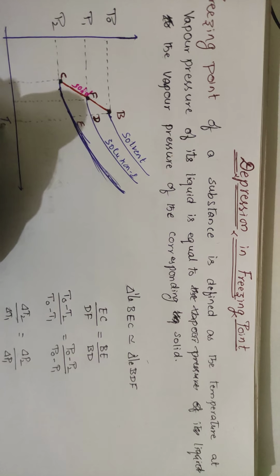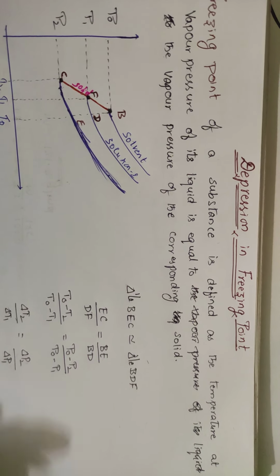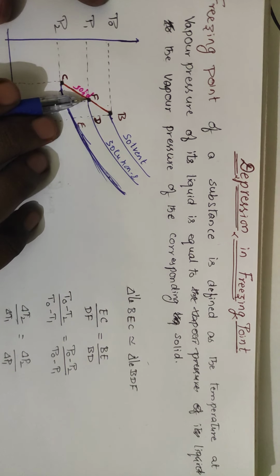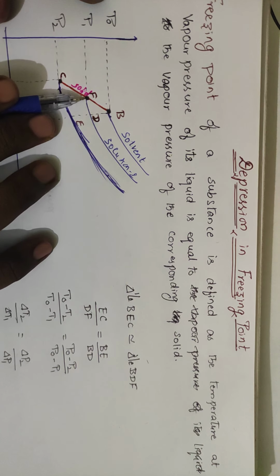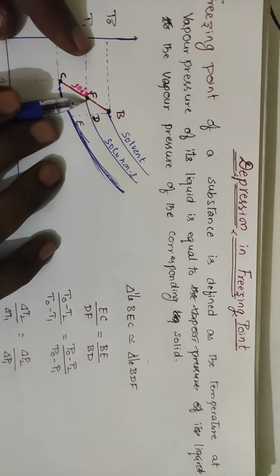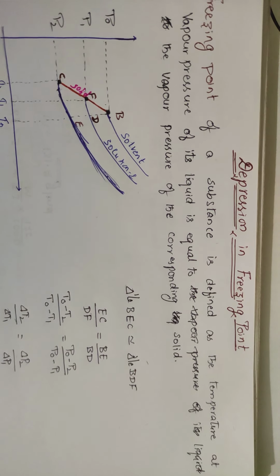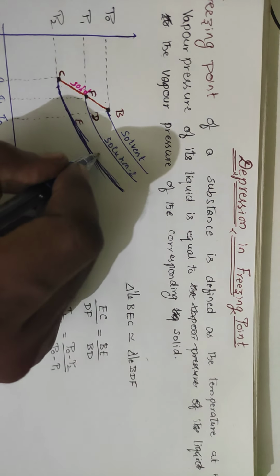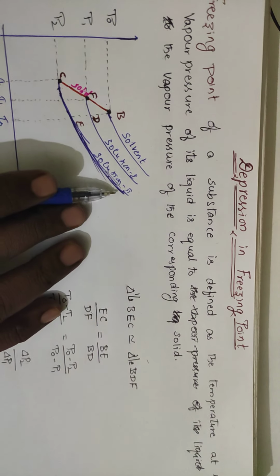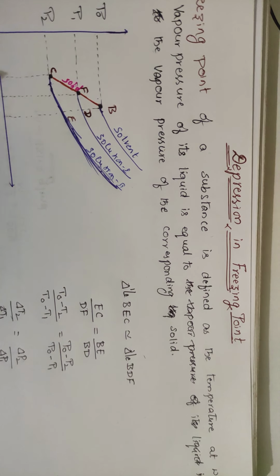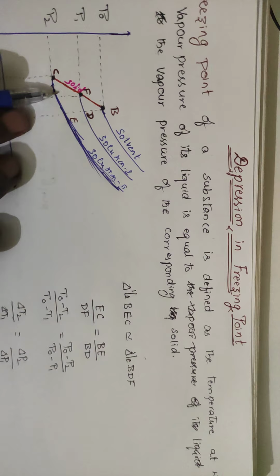Let me take this as T0, this as T1 and T2. T0 is for the pure solvent, and the solution has crossed that point, so T1 is the temperature where solution 1 converts into the solid state. If you go for solution 2, adding more solute, the temperature has to decrease still more for this solution.